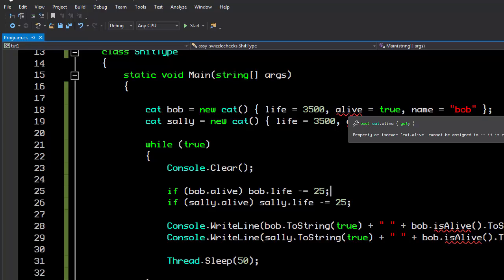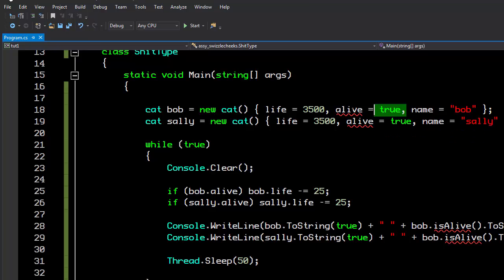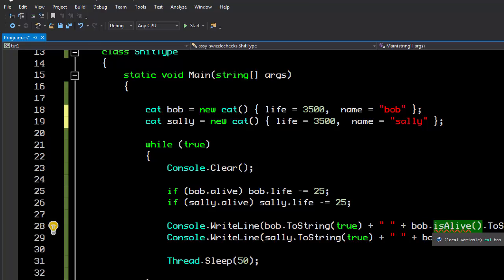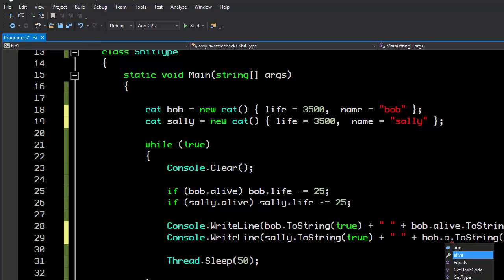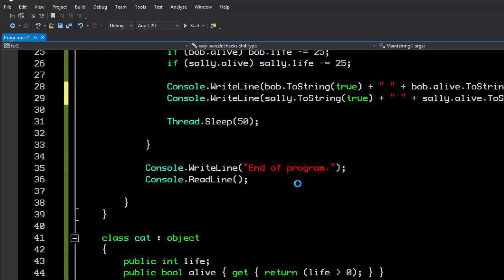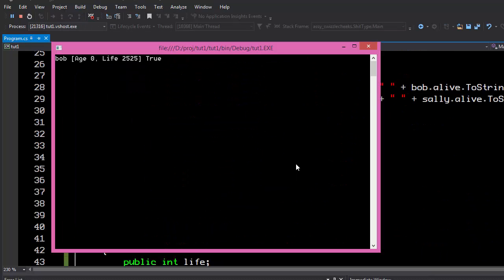You'll also notice that now I can't set it because it's read-only, which is correct. I shouldn't have to tell it that it's alive. I'm already setting its life, so we really don't have to worry about that. And also I had an error here, so let's fix that. And as you can see, this should work perfectly fine, just as you would expect.